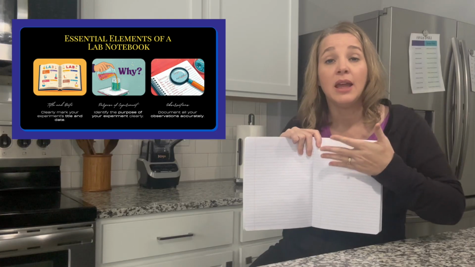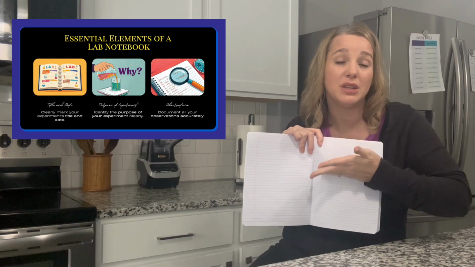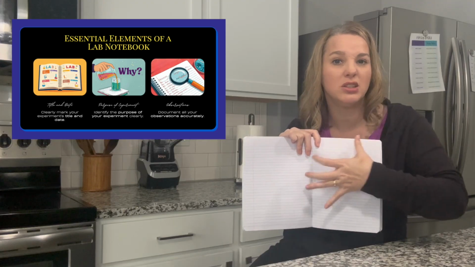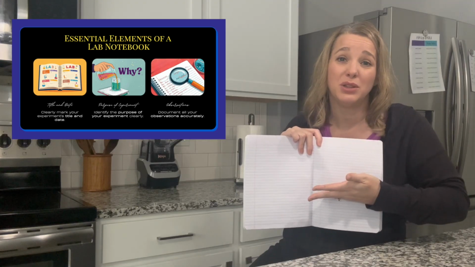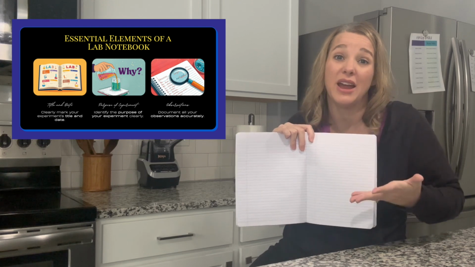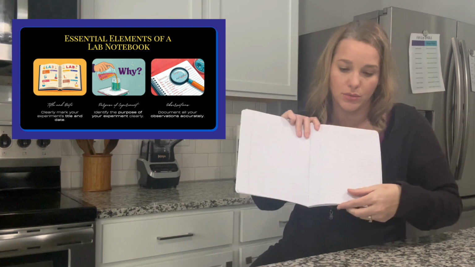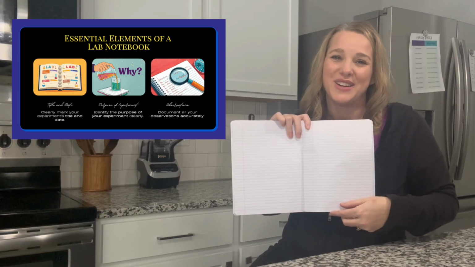It also means that if something goes wrong, you can look at it and say, here are the steps that I took. Here's something I could tweak. If you don't know exactly what you did, then you can't tweak it. So you may not know where to go next. An important part of our chemistry class is going to be learning to take detailed notes. So we're getting started today.